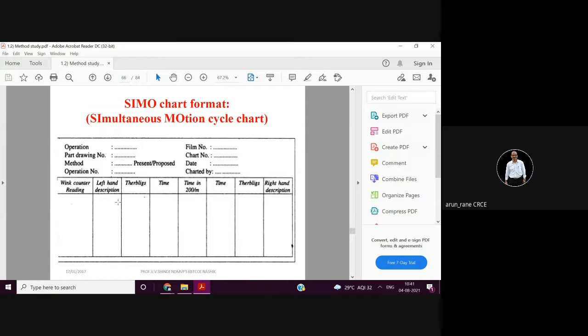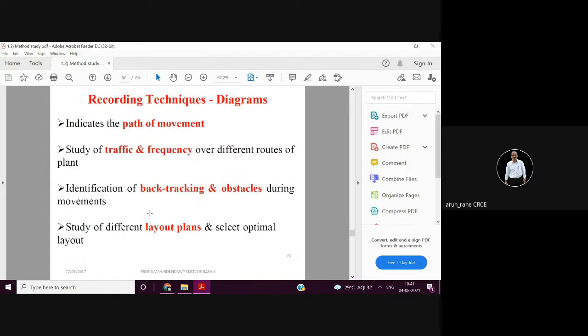So you are coming from here, and you are coming from the right hand side, you are coming from the left hand side. Okay. And then looking at the therbligs, you can take the decisions. You can decide upon the NVA, that is non-value activities, looking at the therbligs. So that's why we have to define which therblig it is.